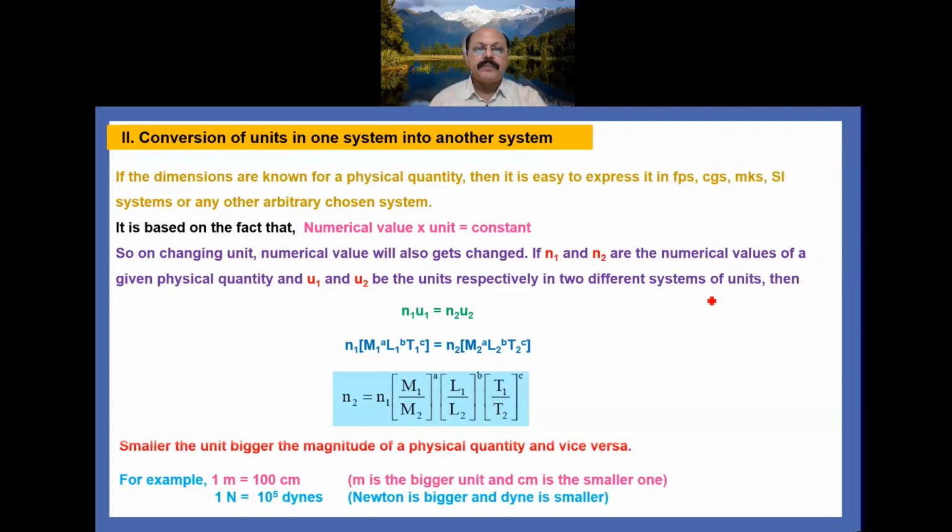Now we see from here, smaller the unit, bigger the magnitude of a physical quantity, and vice versa. Take one example: 1 meter equals 100 centimeter. So meter is the bigger unit, so its magnitude is 1, whereas centimeter is the smaller unit, but its magnitude is 100, that is bigger. Another example, 1 newton equals 10^5 dynes. Newton is bigger and dyne is smaller. So you remember this point also.